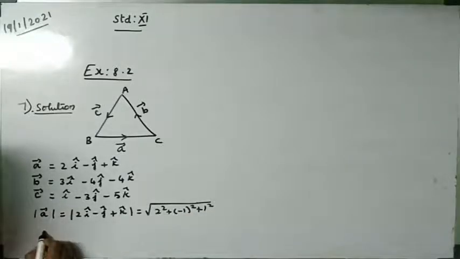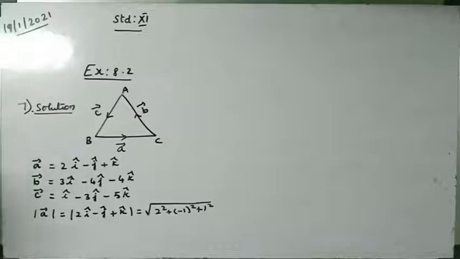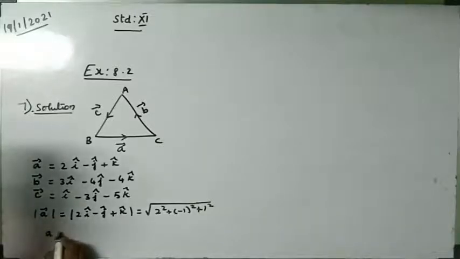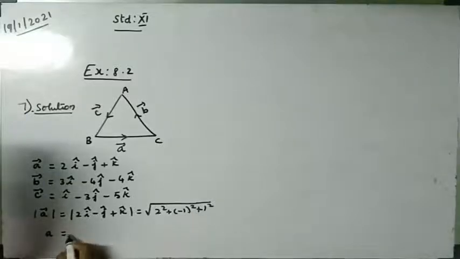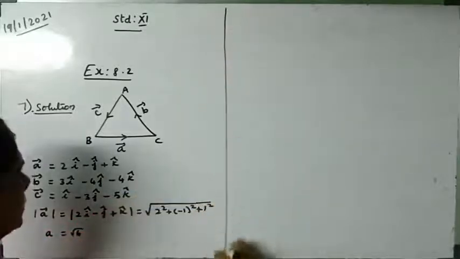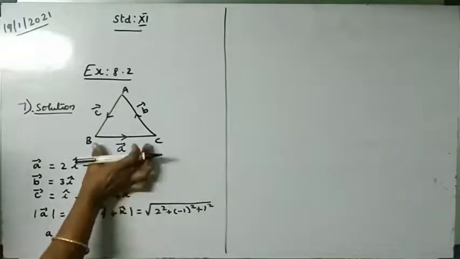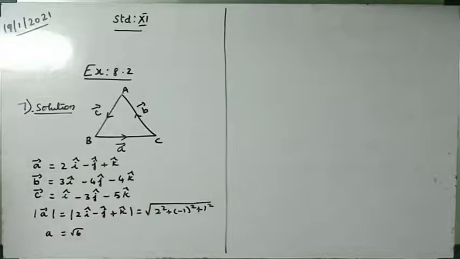So modulus of A vector is A here. A is equal to 4 plus 1, 5, 5 plus 1, 6, root 6. So the value of A, that is side BC, is root 6. Now find the B vector.